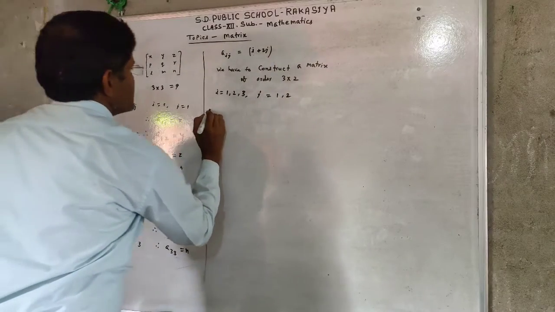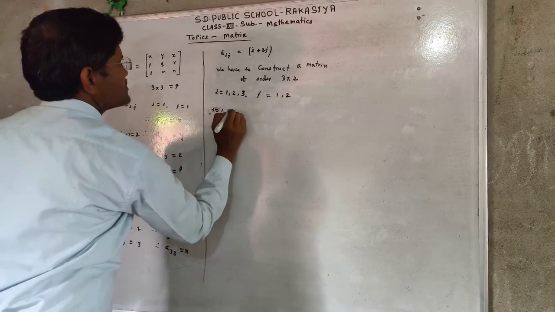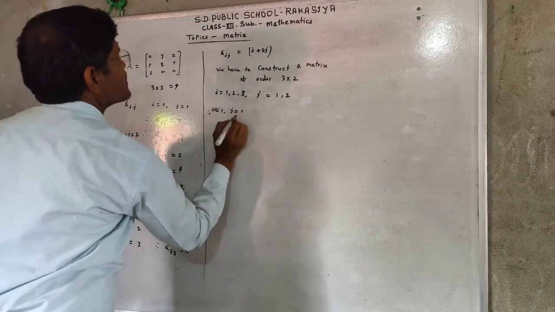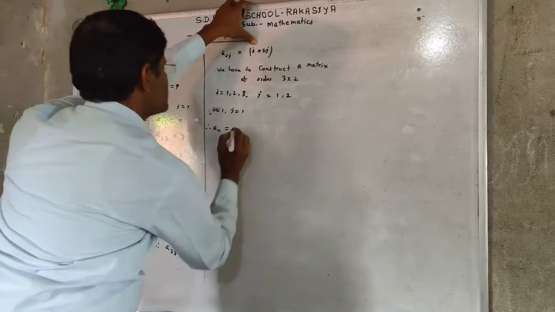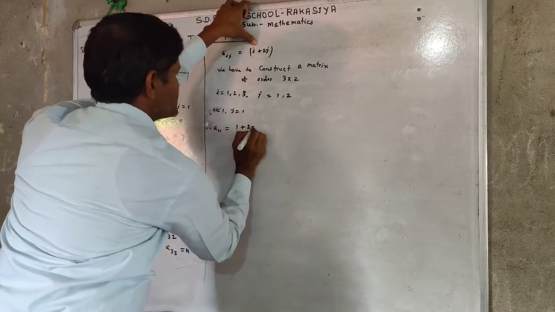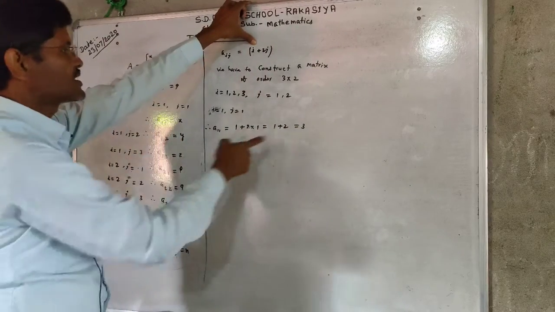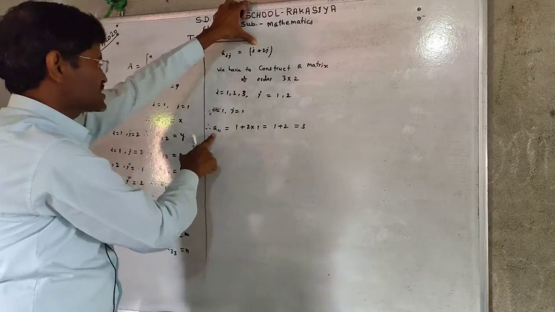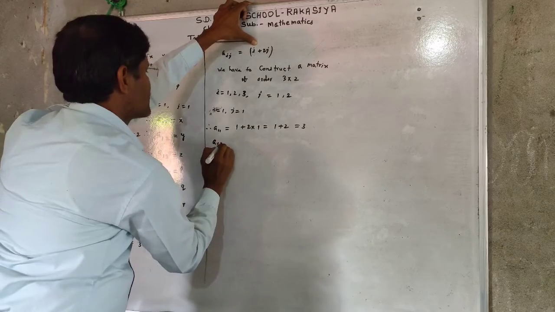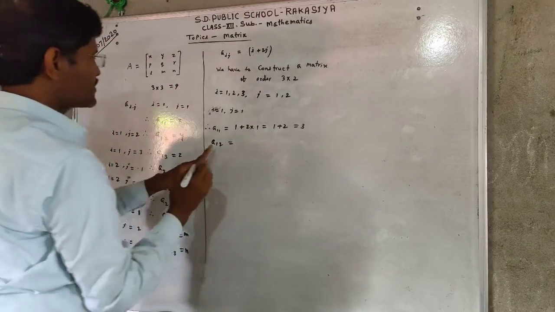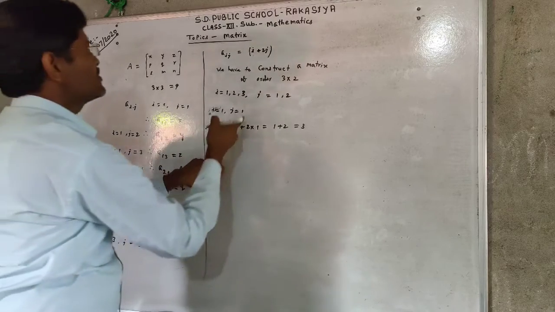If i equal to 1 and j equal to 1, therefore a11 is 1 plus 2 into 1, equal to 1 plus 2, equal to 3. This means 3 is the element which occurs in the matrix at a11. For a12, the value of i is 1 and the value of j is 2.